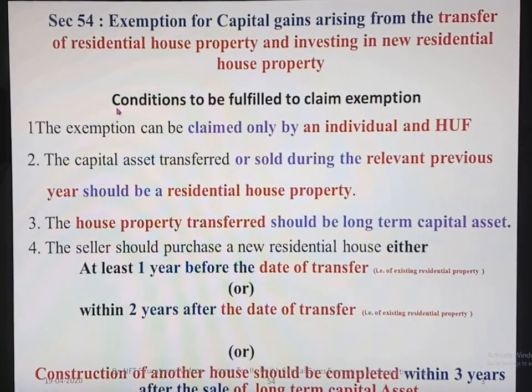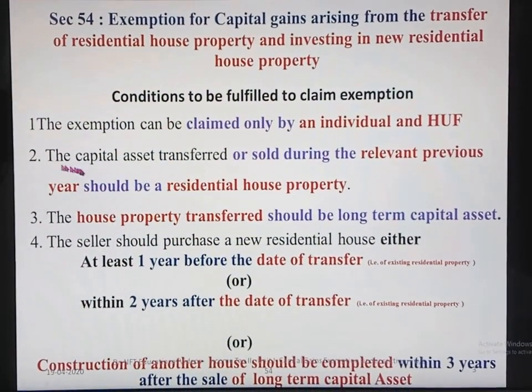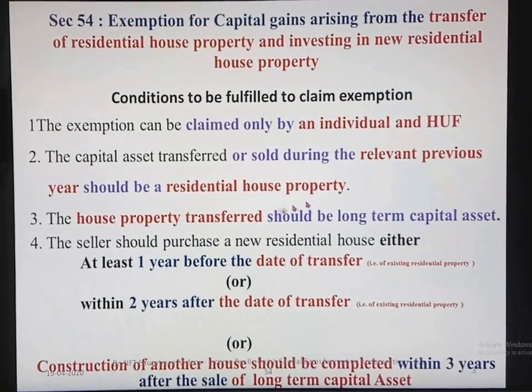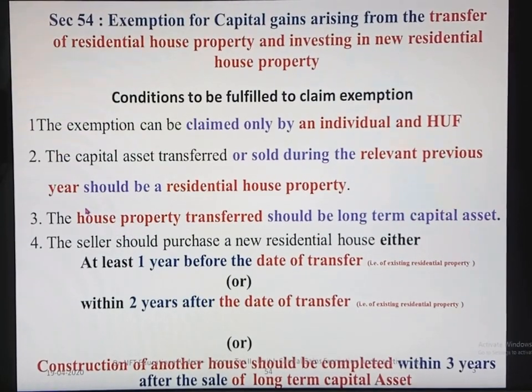Here we will see some of the conditions which have to be fulfilled to claim the exemption. The exemption can be claimed only by an individual and a Hindu undivided family. The capital asset should be transferred or sold during the relevant previous year. Here the assessment year is 2019-20, so our previous year will be 2018-19. So the asset should be sold in the relevant previous year, meaning the asset sold in the year 2018-19 should be a residential house property.